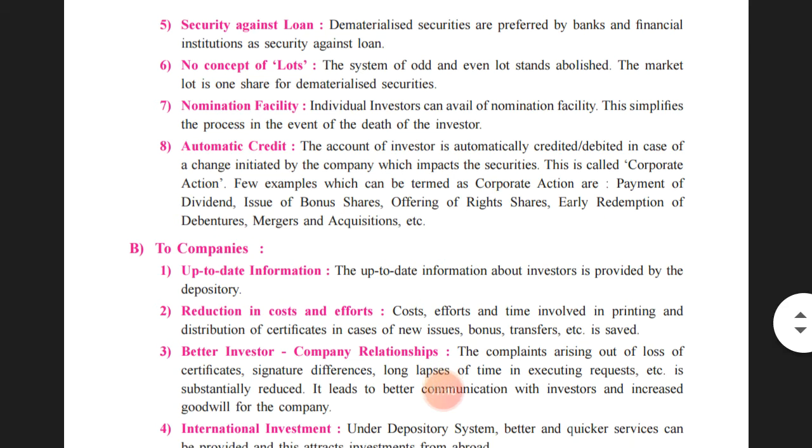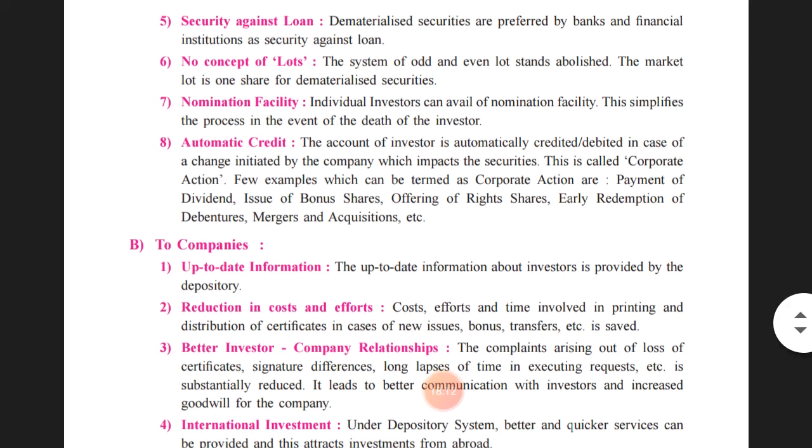The seventh one is nomination facility. An individual investor can avail of nomination facility. This simplifies the process in the event of death of the investor. So if the person holding the shares feels unwell, and some problem could occur related to his or her life, then nomination can be done by that person, so that in case of his death, the person who has been nominated will continue and take decisions related to the investment done by the investor in the company.